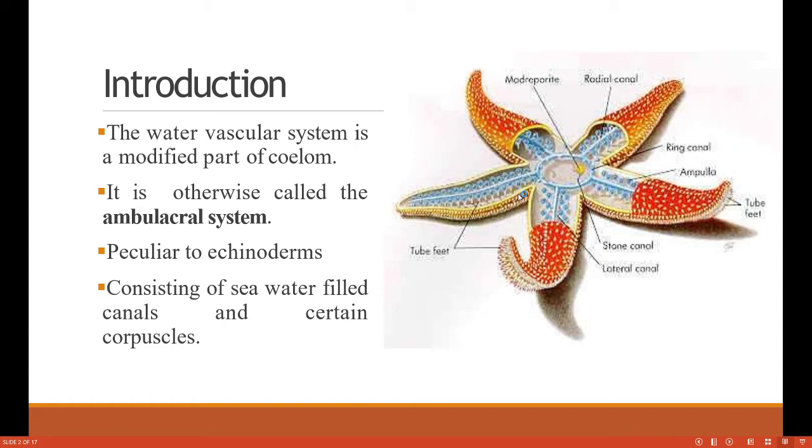This system is a very peculiar, very unique character of echinoderms. The water vascular system consists of sea water filled canals and certain corpuscles.